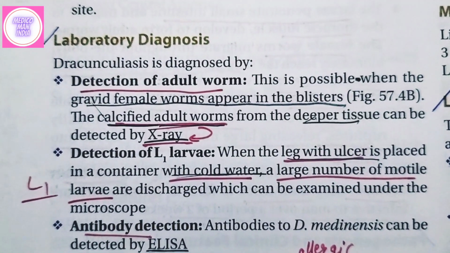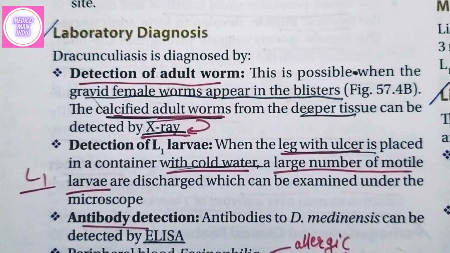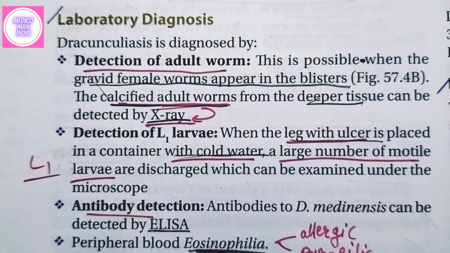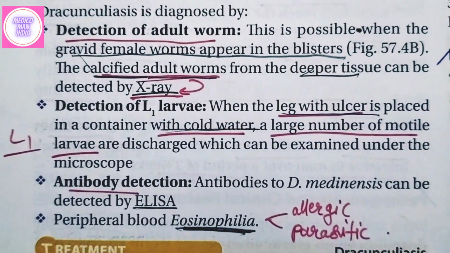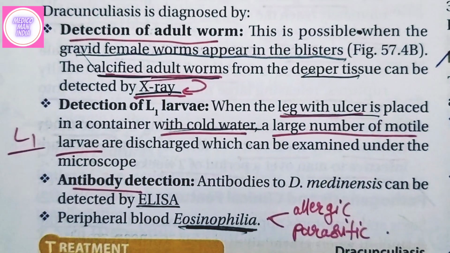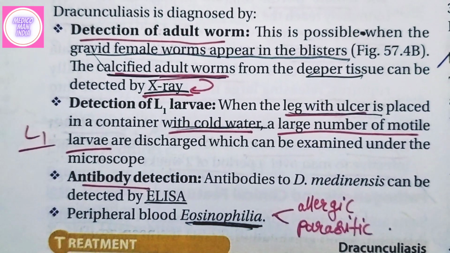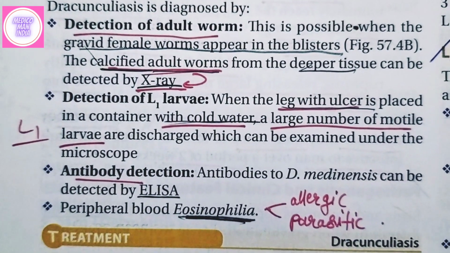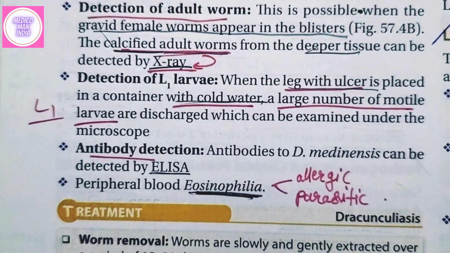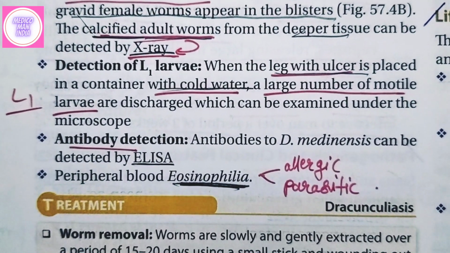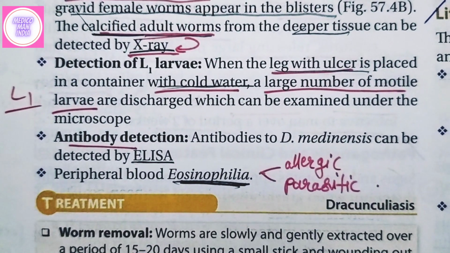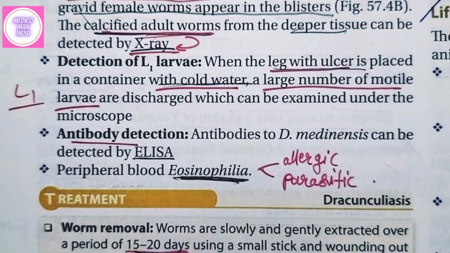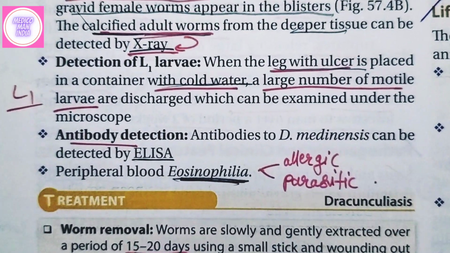Laboratory diagnosis: we can detect the adult form. The gravid female worms appear in the blisters. The gravid female may be dead, and if the parasites are calcified, we can detect them in X-rays. Next, the detection of L1 stage larva. When a person places his leg in cold water, there is a formation of blister, and that blister ruptures and L1 stage larva are released, and those are motile, and these L1 stage larva can be seen. Next is antibody detection. Antibodies to Dracunculus medinensis can be detected by ELISA, enzyme-linked immunosorbent assay. Peripheral blood smear shows eosinophilia. Eosinophilia means an increase in the number of eosinophils, which is seen in allergic and parasitic conditions.